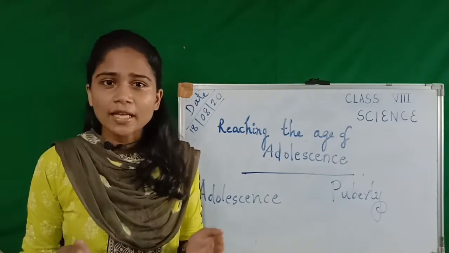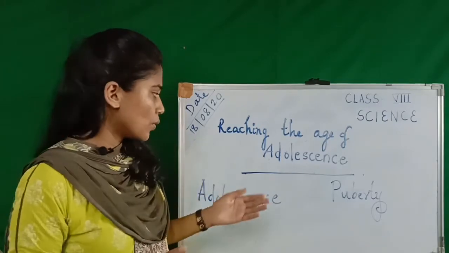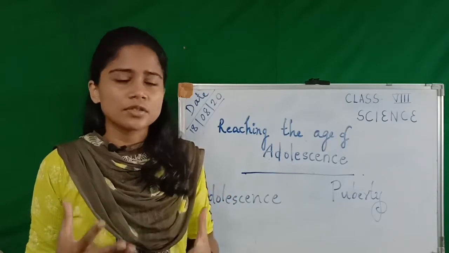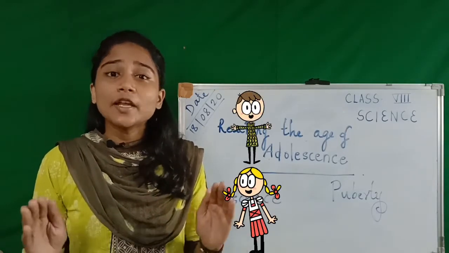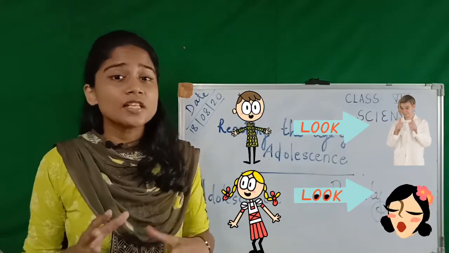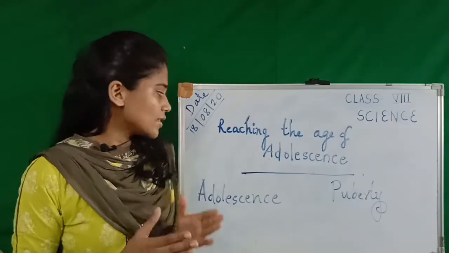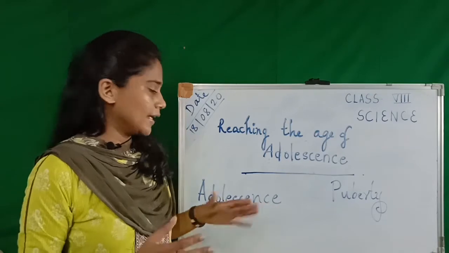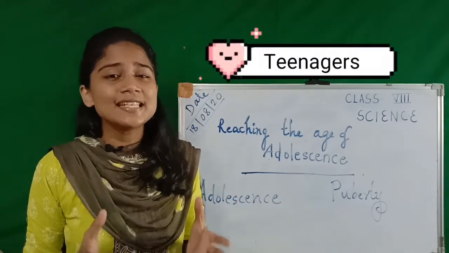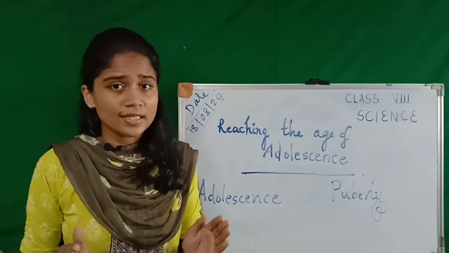The period of time where your body changes to reach reproductive maturity is known as adolescence. You must be wondering what this reproductive maturity is. That is the period in which your body changes and you become an adult so that you can reproduce or have babies of your own. That is known as the adolescence period. The boys and girls of this age are known as teenagers. There are a lot of body changes that happen during this time.